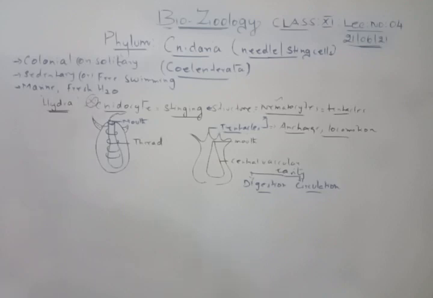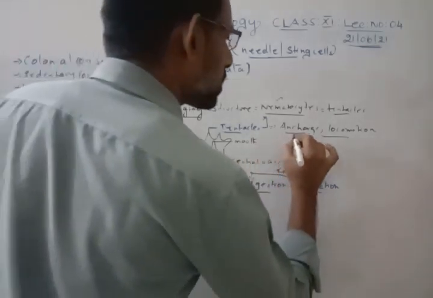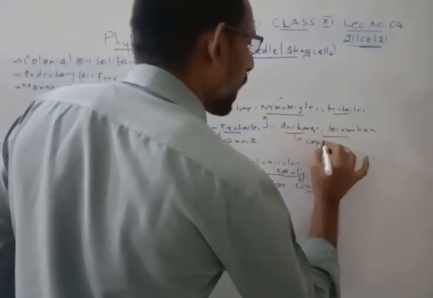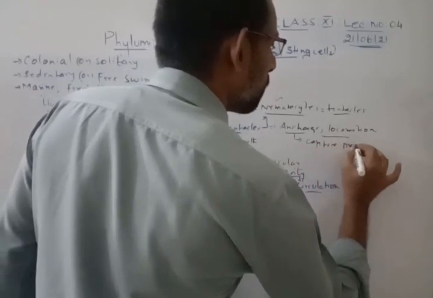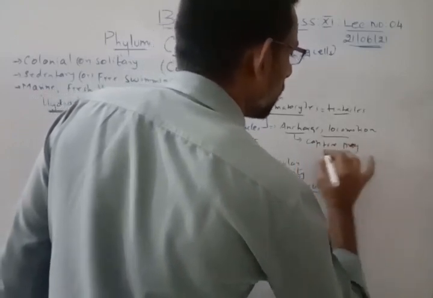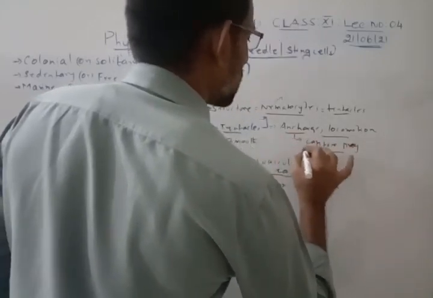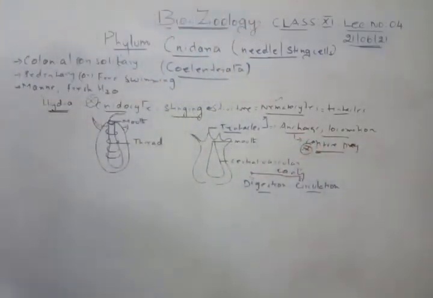So what is the reason it anchors? It is just to capture any prey. So that is the reason it has these tentacles. So these are all the particular characteristics for this particular species. So this is one.